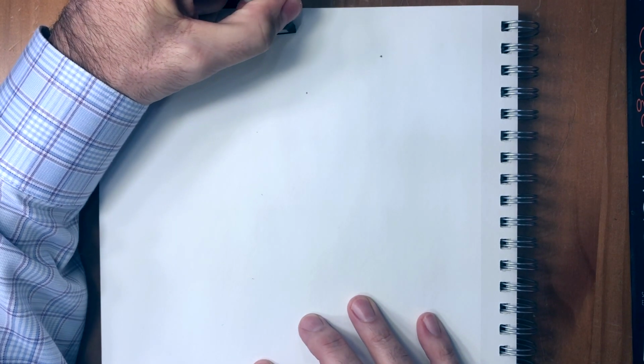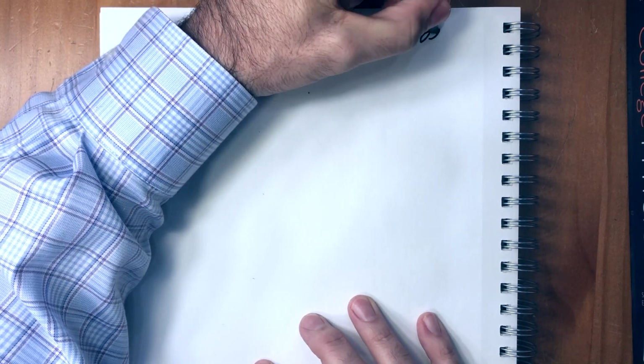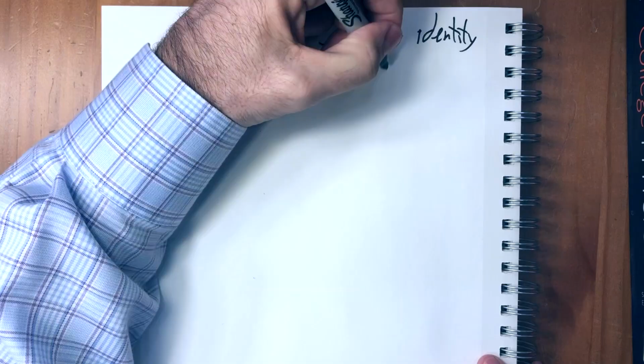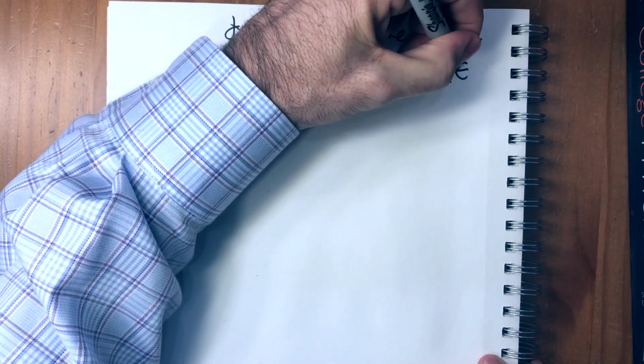Hi everyone, we have arrived at the climax of this long exploration of the construction of the real numbers. We've demonstrated that there is an isomorphism between any two ordered fields with the least upper bound property. And it turns out that the isomorphism that we've constructed is unique. That's the same thing as saying that the only automorphism from R to R is the identity. In other words, phi of x equals x for every x in the reals.